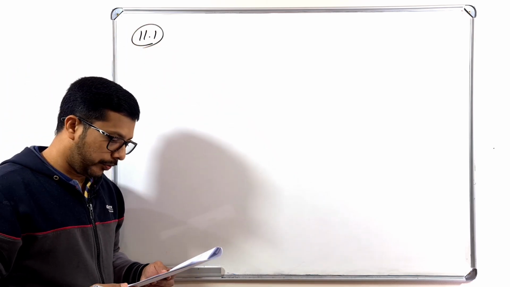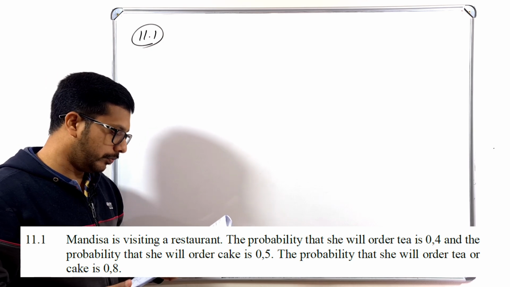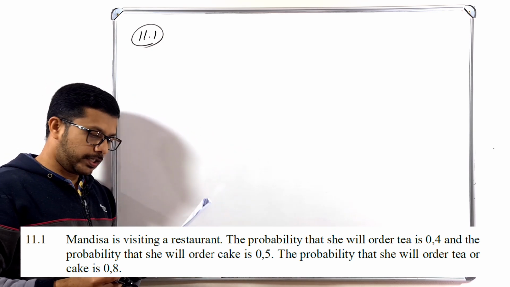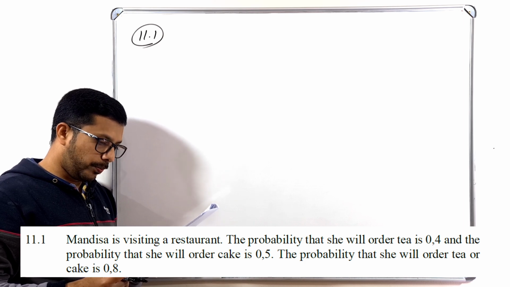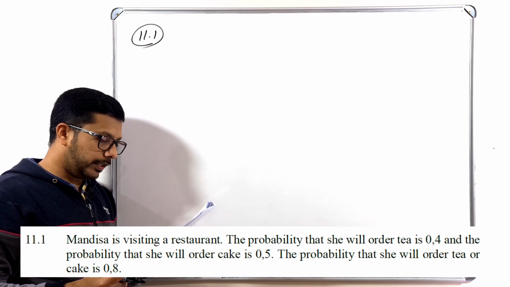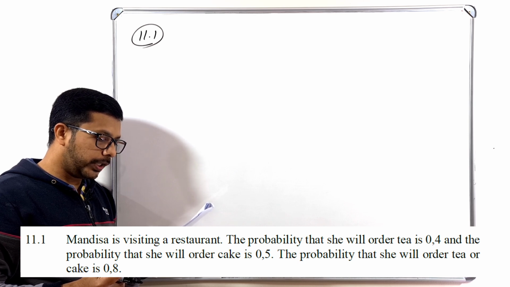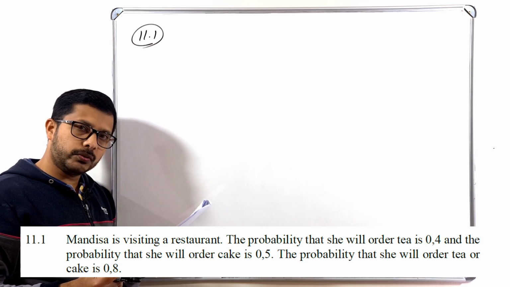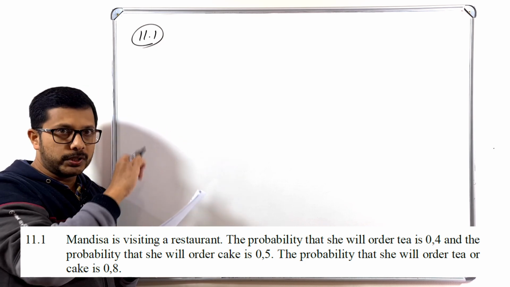What is question number 11.1? MR.MATHSZA is visiting a restaurant. Good for her. What is the next sentence? The probability that she will order tea is 0.4 and the probability that she will order cake is 0.5. The probability that she will order tea or cake is 0.8. So from that sentence we have to write in probability terms.